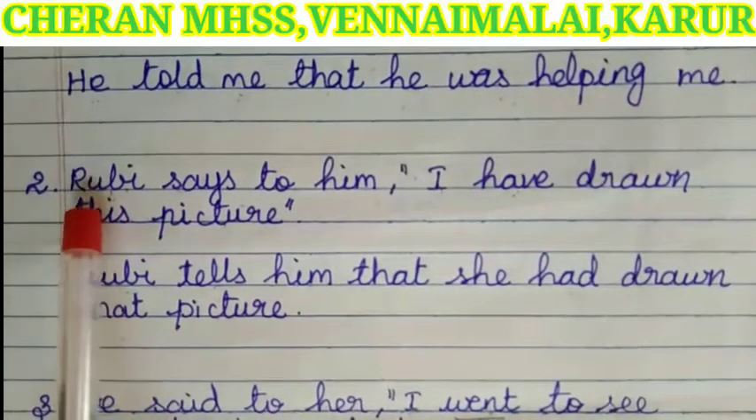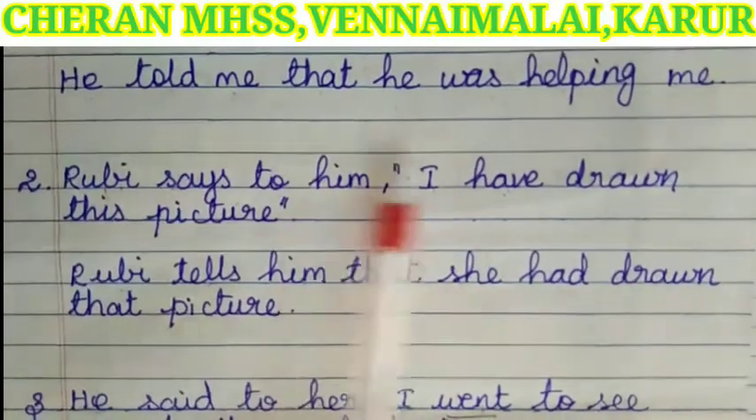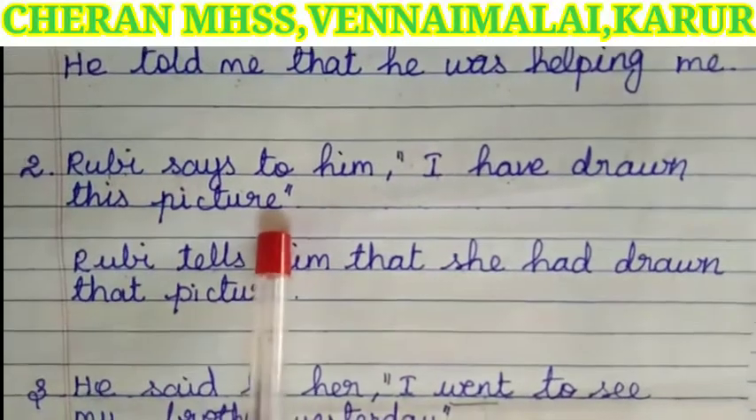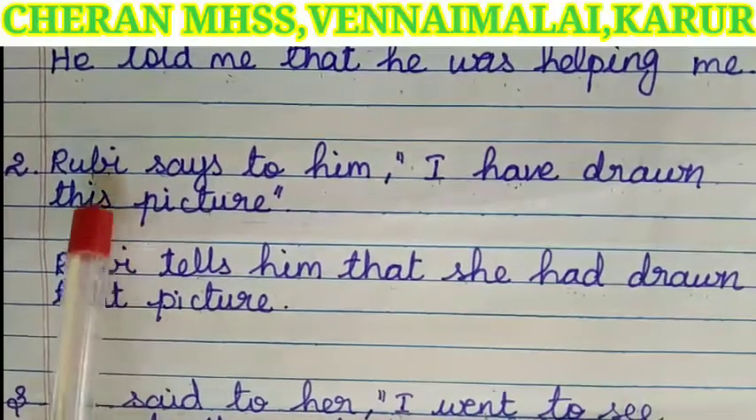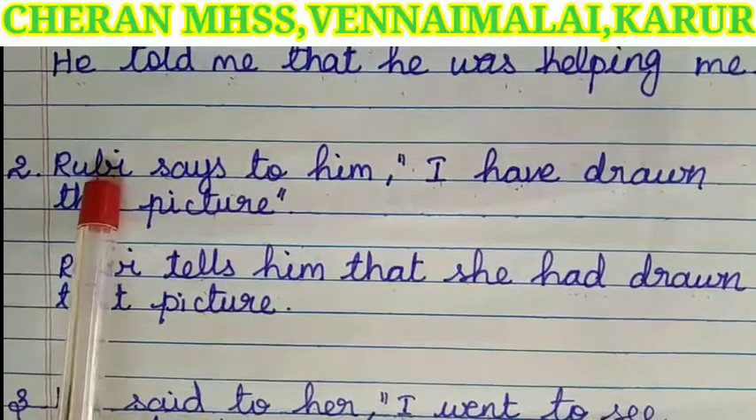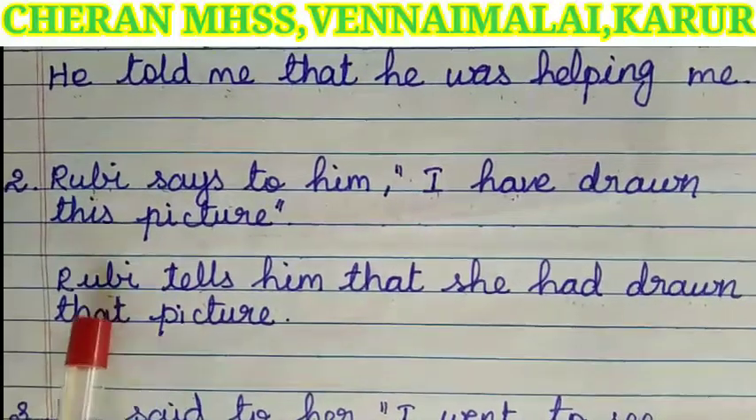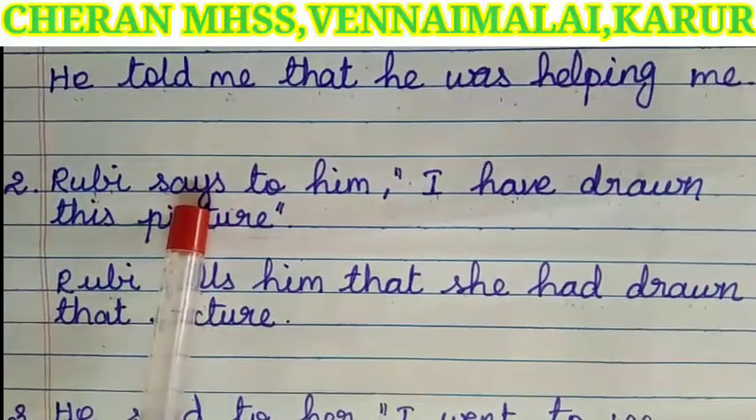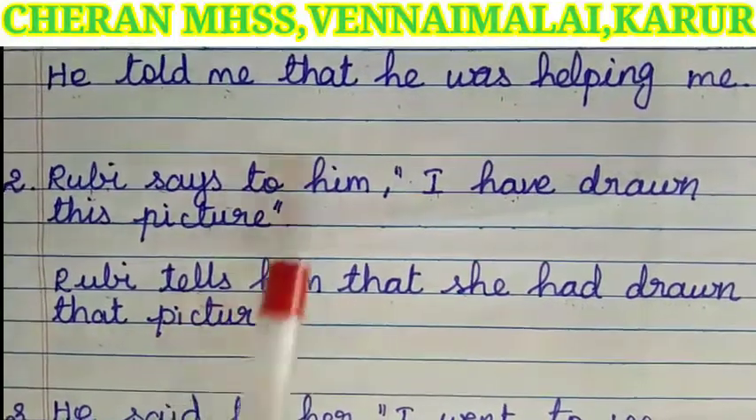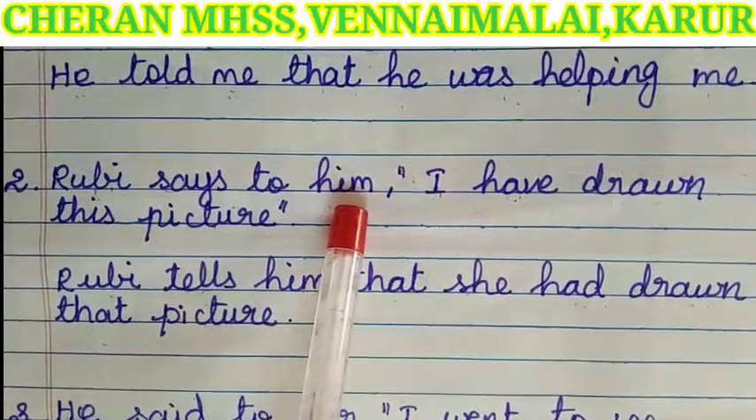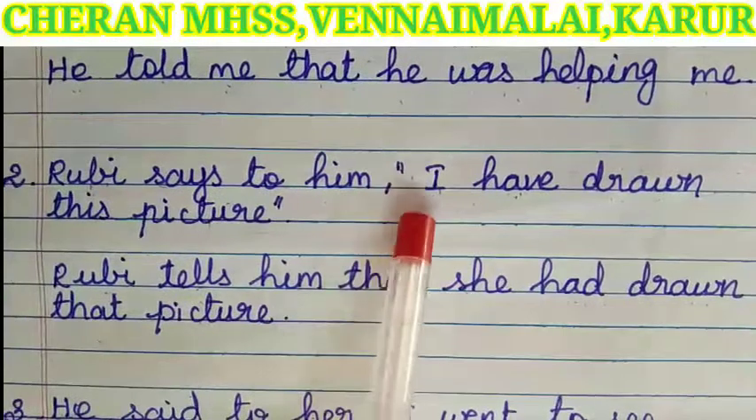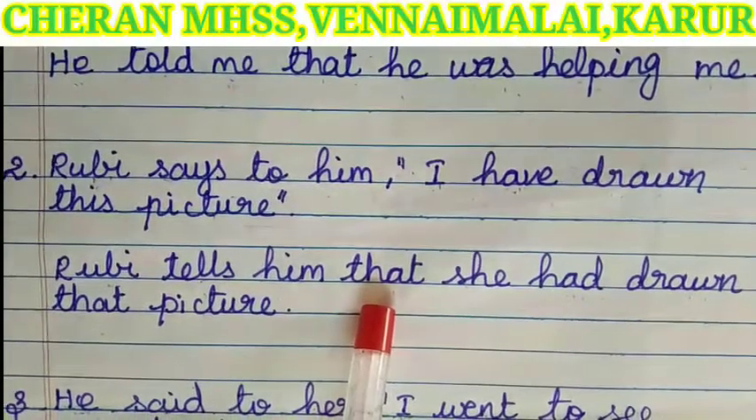Second example is: Ruby says to him, "I have drawn this picture." Ruby, the speaker, is same. Here the reporting verb says to will change as tells. Him, the listener, is also the same. Instead of the comma and quotation, we have added that.